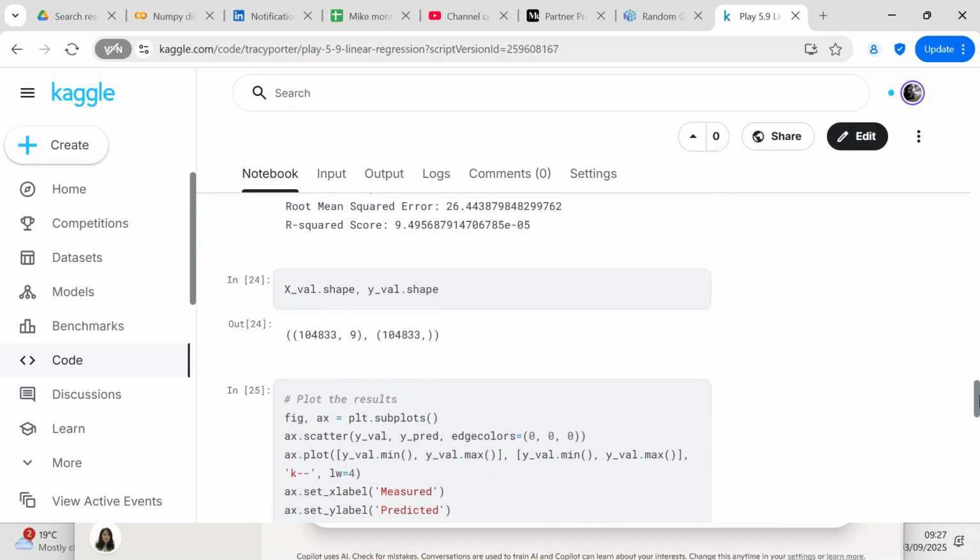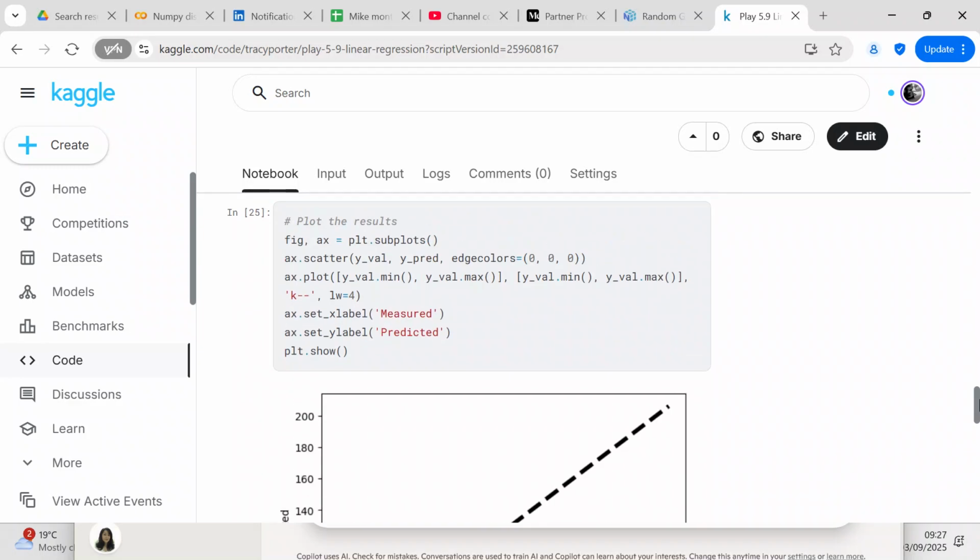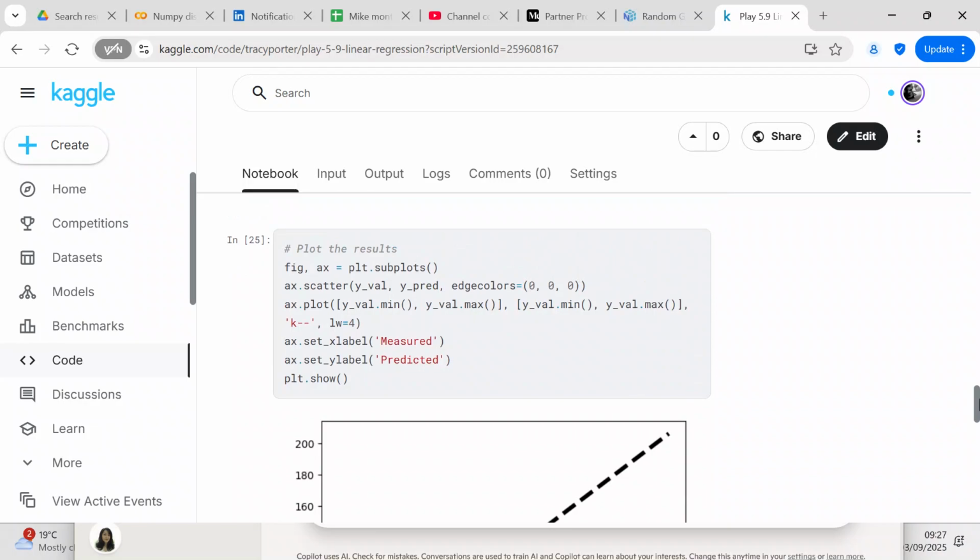So now we get the shape of X val, Y val, and it just shows you the shape. The reason why I put that in there is because I was trying to visualize the data, and I was having difficulty visualizing the data, so I just put the shape in there and I forgot to take it out. So now we're going to visualize the data, so you can see that we're using Matplotlib to visualize the data. And what had happened was the code that I previously had used was for a simple linear regression, which you could use, but I couldn't use it on a simple linear regression.